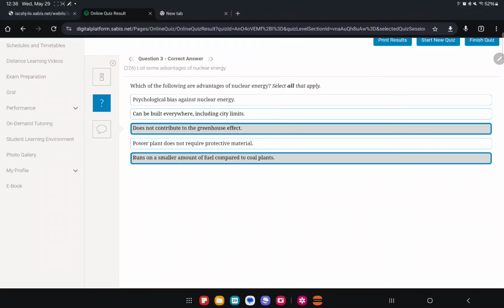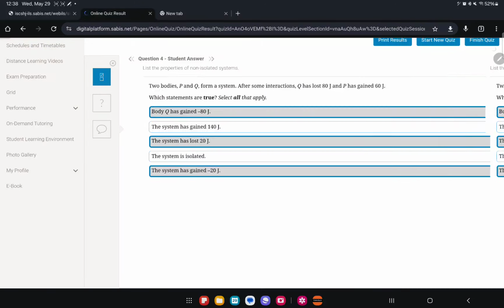Question 3: which of the following are advantages of nuclear energy? It does not contribute to the greenhouse effect, and it only runs on a smaller amount of fuel. Is there psychological bias? Is that an advantage? No, this is wrong. Does not require protective material? Obviously, that's wrong. Question 4.